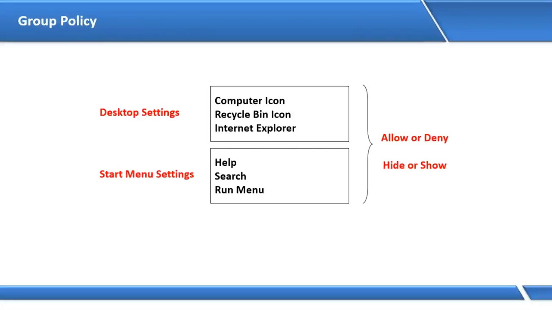But if I say deny, which means prevent the C drive, the user can go to computer and see the C drive, but cannot access it. If you double click on the C drive to open it, it will give you an error saying you are restricted, you cannot access the C drive. So deny means we are permanently restricting. Hide means we are hiding the drive, but by using a shortcut or other method, the user can still access the drive.